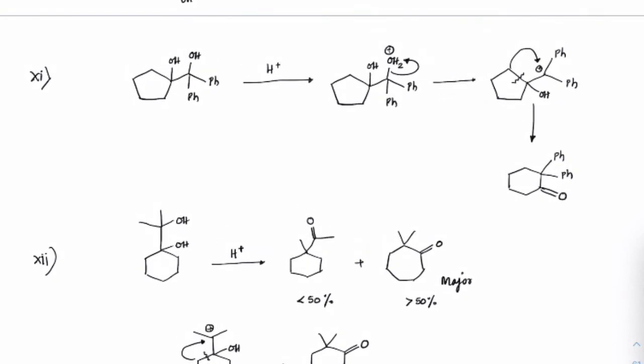See the next reaction here. If we treat that with H plus, again check out for the more stable carbocation here. You can see that this would form a more stable carbocation. OH2 is removed, this carbocation is formed, ring expansion takes place, and you'll get this as the product. This is also a very familiar case. In all reference books you will see this, as it has prime importance to understand the pinacol-pinacolone reaction.